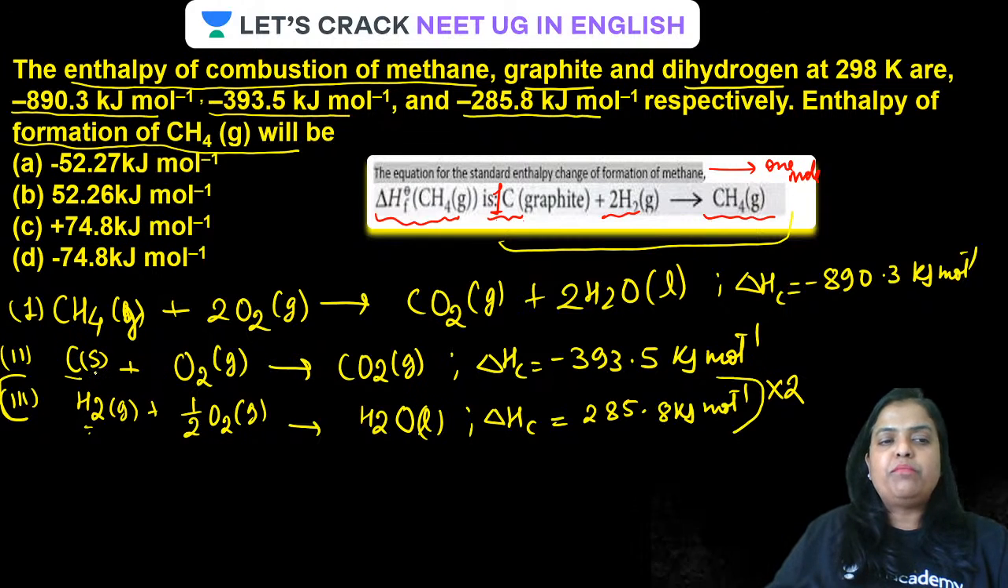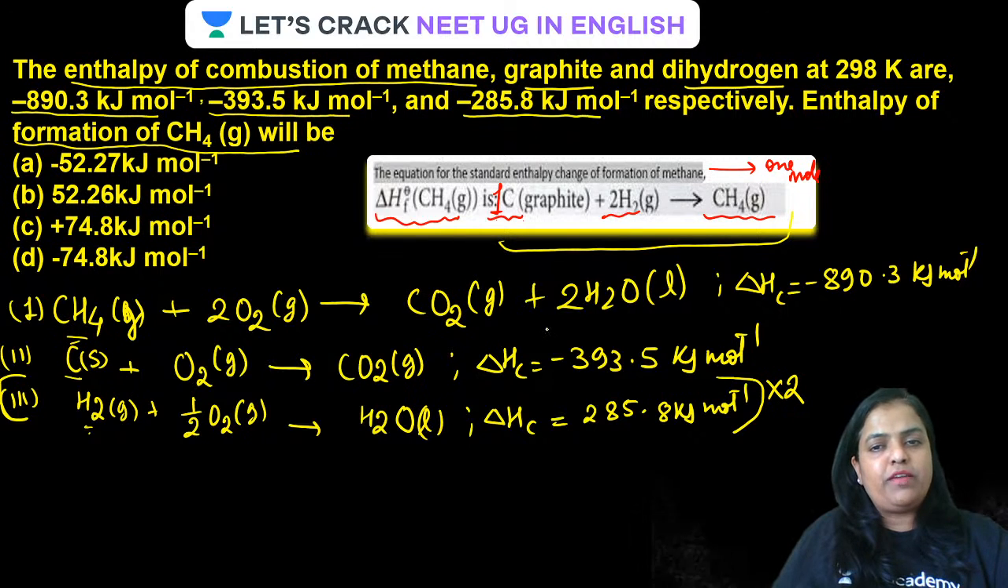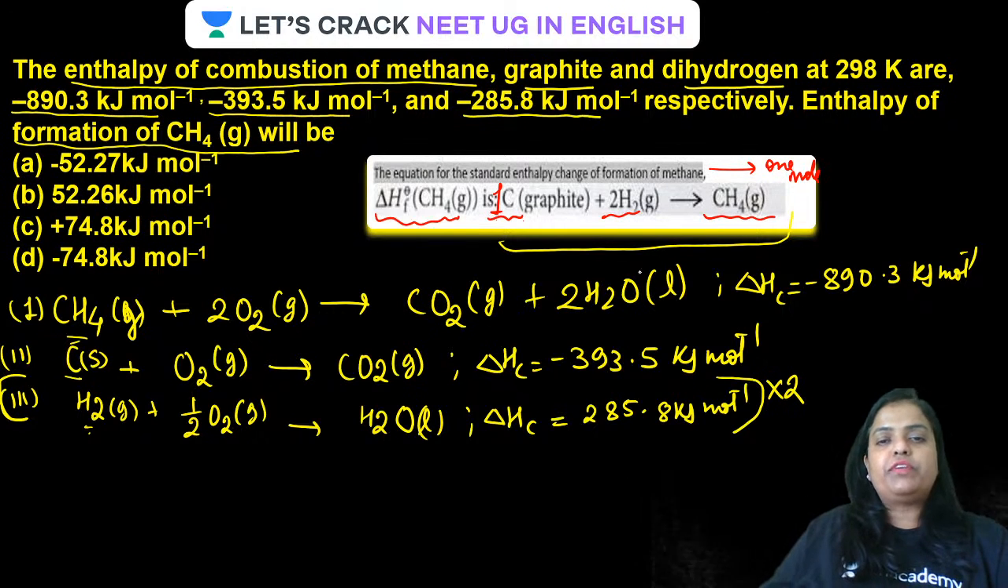We need only 1 mole of carbon, so let it be as it is. But we want this CH4 on which side? We want CH4 on the right hand side, so we have to reverse the equation. If you reverse the equation, delta HC will get reversed and the value will be plus 890.3 kilojoule per mole. Is that clear, guys? And then add them all.